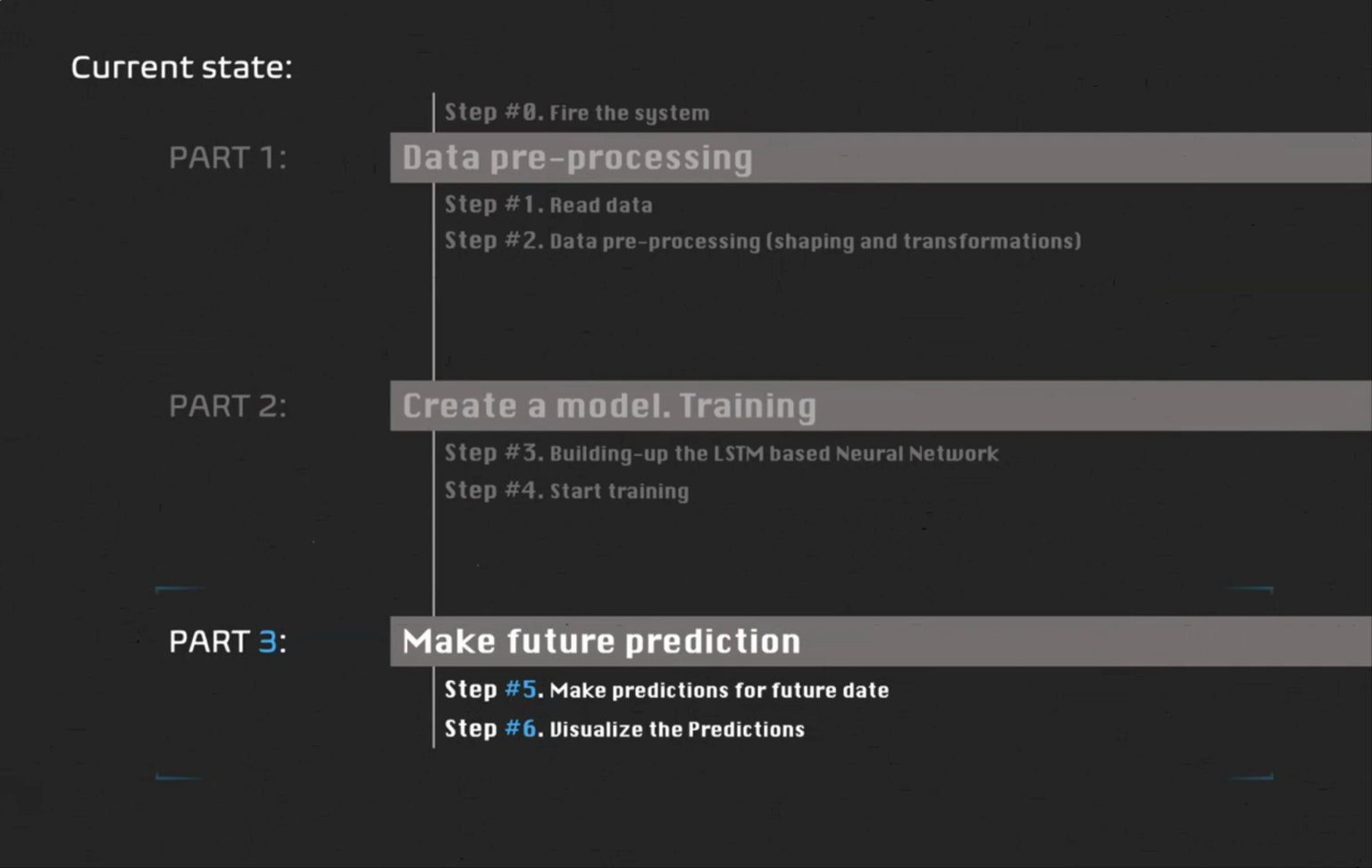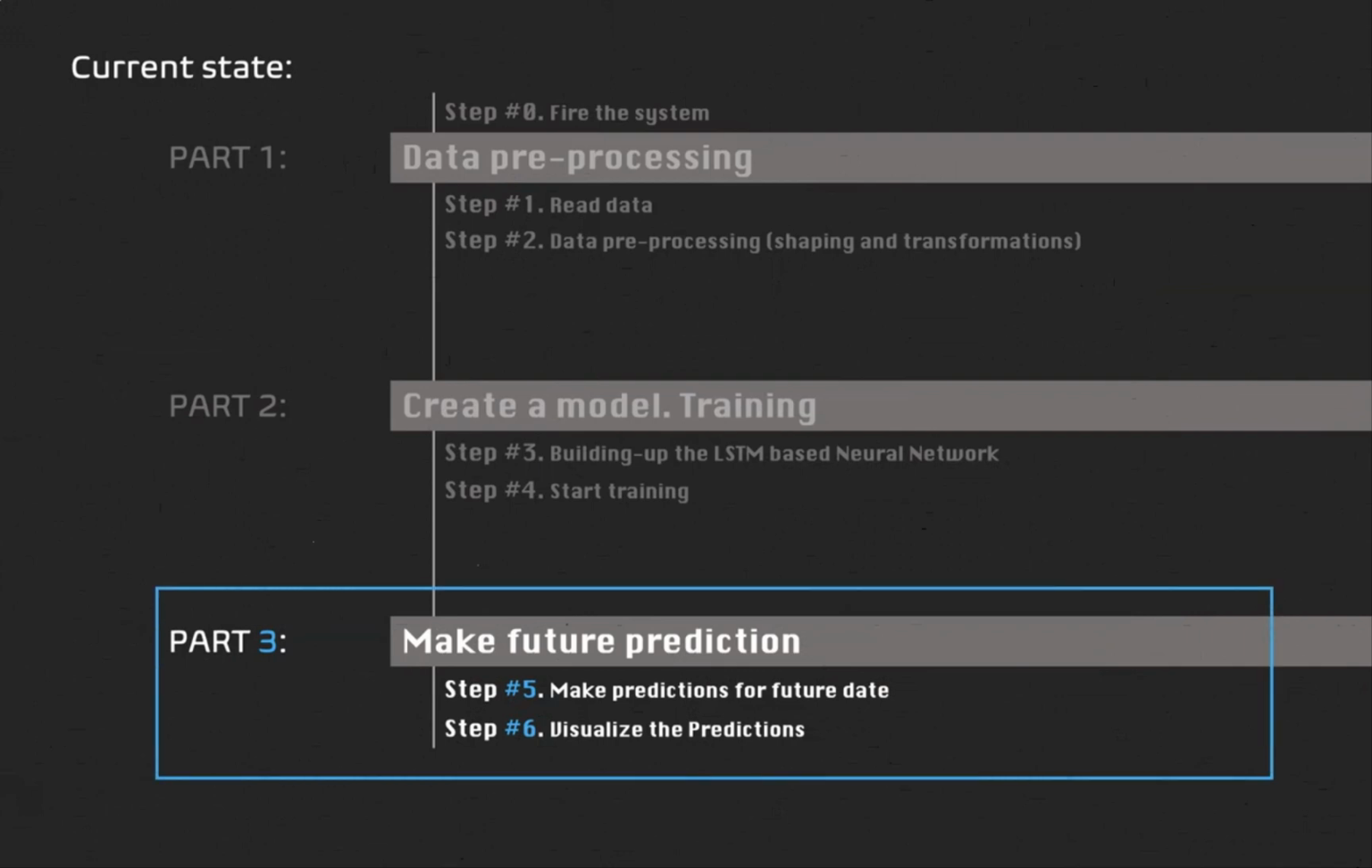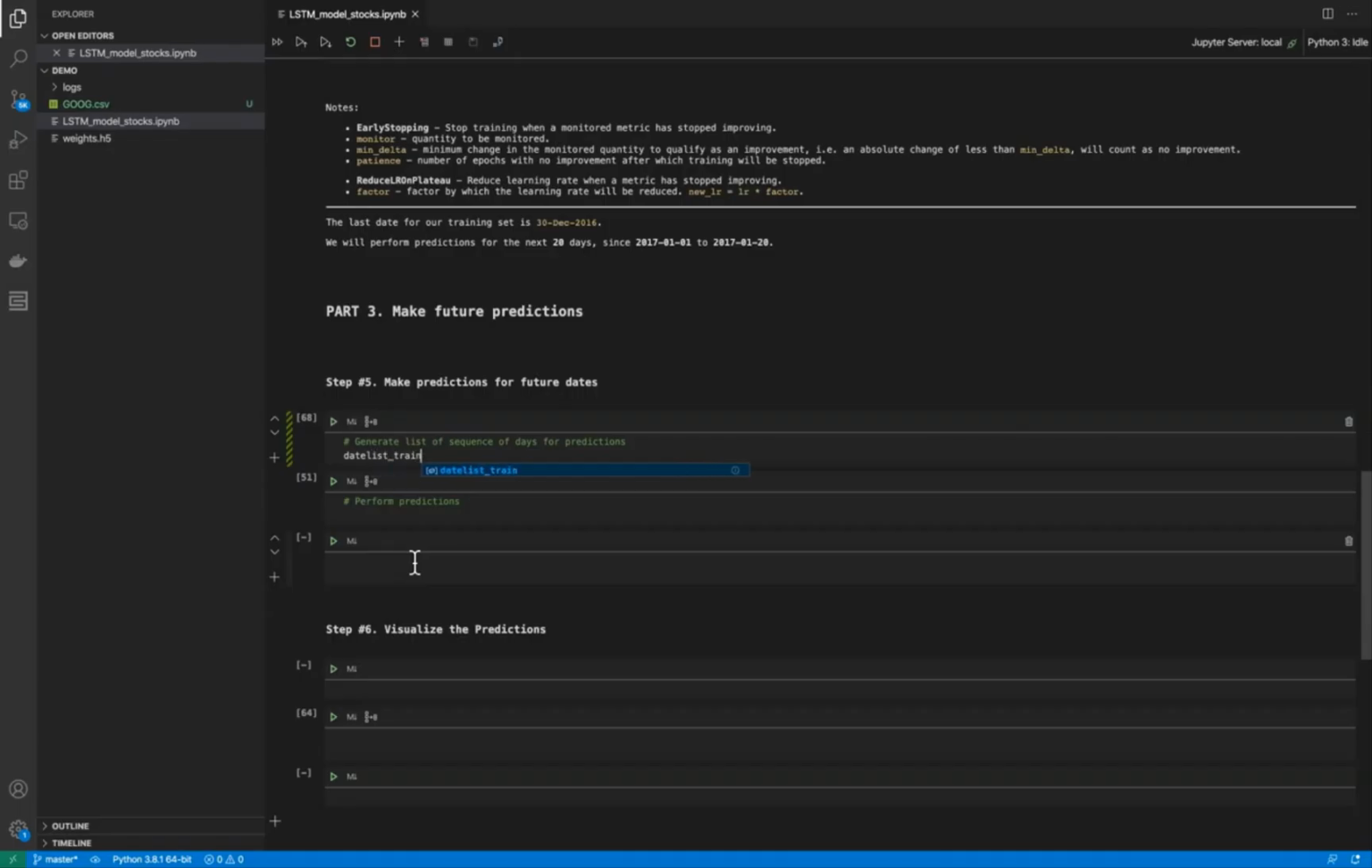We have just finished the most important part of this tutorial, and welcome to the last part. It is make future predictions. In this part we will make predictions for future dates. I think that you have been waiting for this part. And we will visualize the prediction to be sure that our prediction is in the context based on the scope. So let's do it. Welcome to part number 3, make future predictions.